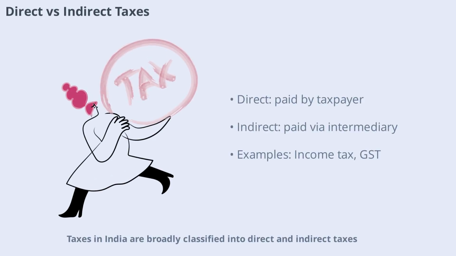Taxes in India are broadly classified into direct and indirect taxes. Direct taxes are paid straight to the government by the taxpayer, such as income tax and corporate tax. Indirect taxes like GST and excise duty are collected by intermediaries and passed on to the government. The end consumer ultimately bears the cost of indirect taxes. This distinction is important because it affects how taxes are collected and who ultimately pays them.